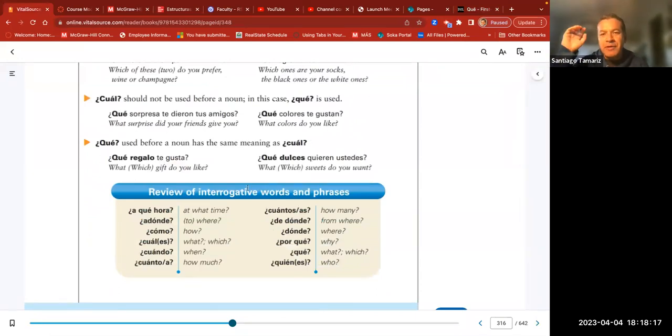We talked already about cuál and qué. Now we also have a qué hora, a dónde, cómo, cuál or cuáles, cuándo, cuánto or cuánta, cuántos, cuántas, de dónde, por qué, quién or quiénes. Bien, so I'll see you guys in the next video. Gracias.